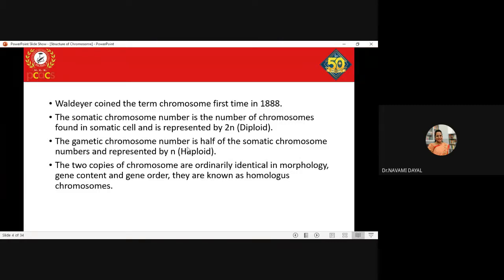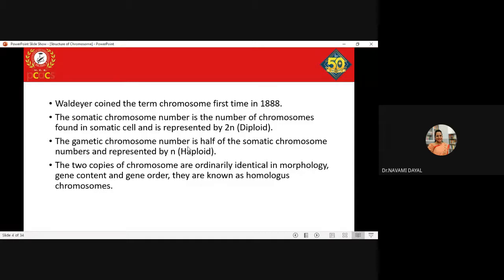The gametic chromosome number is usually half the number of your somatic chromosome number. Okay, and it is represented by n. So 2n is the diploid state, and it is the state of chromosomes in your somatic cell. n is the haploid state, and it is the state of chromosomes in your germ cell.